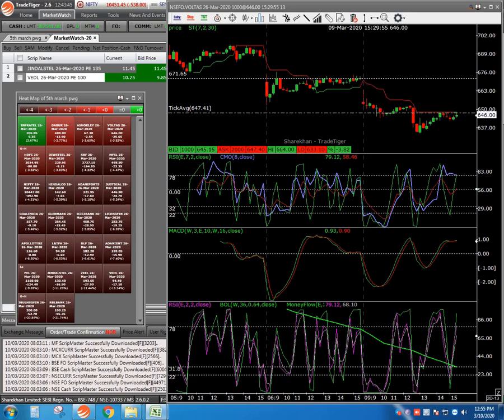Instead of selecting the most ready stocks, select the bullish stocks, that is positive percentage price, this one. Both in the false as well as in the true. Only this also you can include.